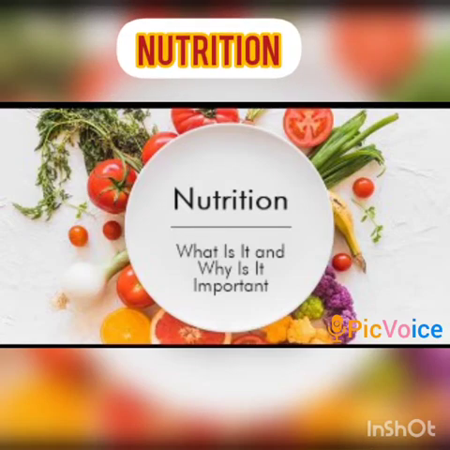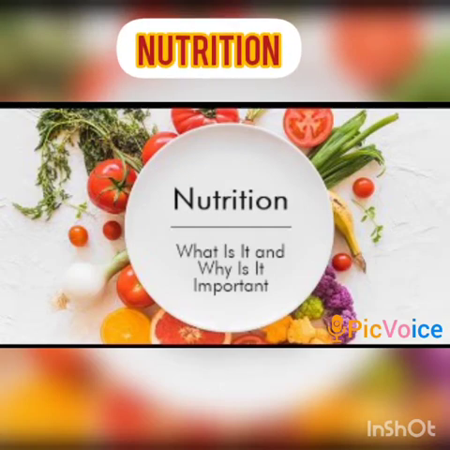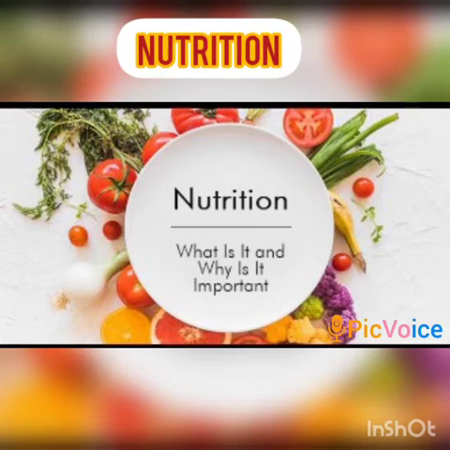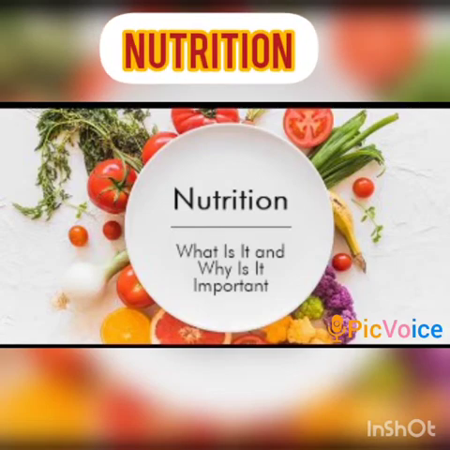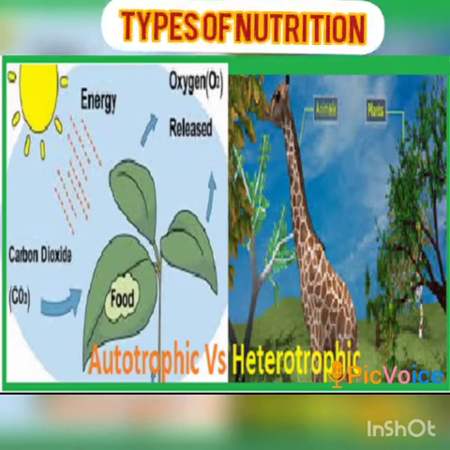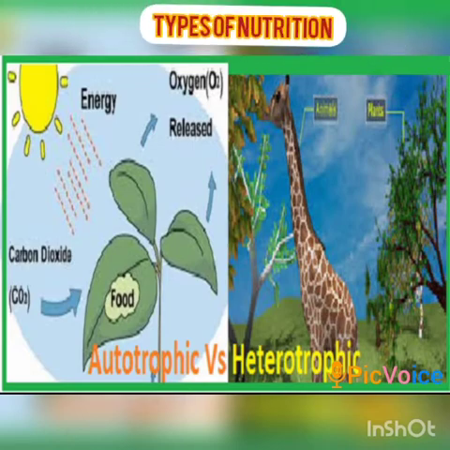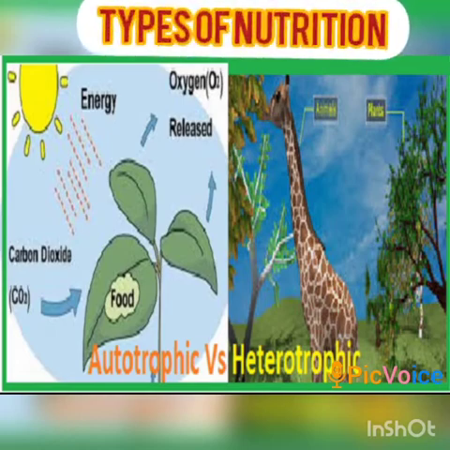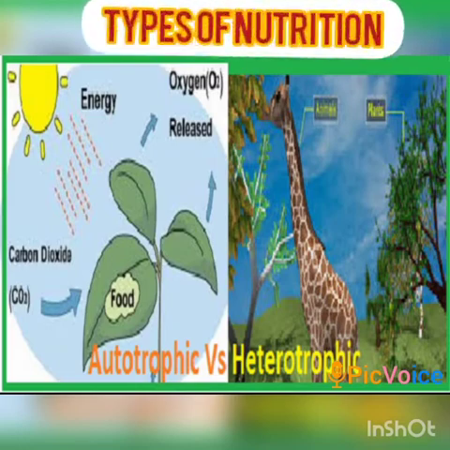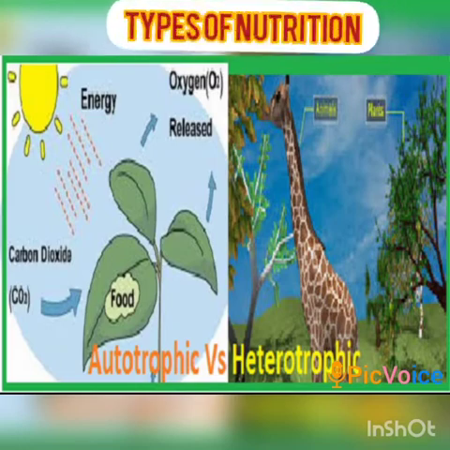As you know, our food contains so many nutrients, isn't it? And those nutrients help our body to grow and develop. There are two types of nutrition: autotrophic nutrition and heterotrophic nutrition. Autotrophic mode of nutrition is shown by green plants and some bacteria.